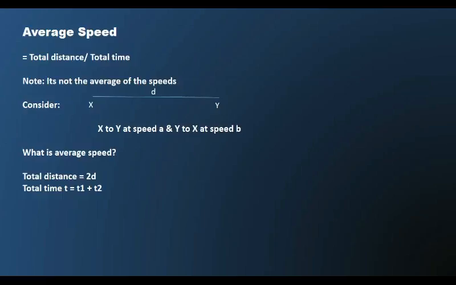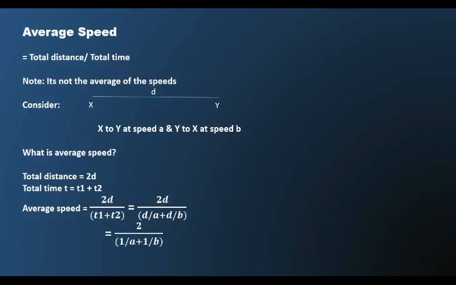Substituting these values to the formula, we get average speed, which is equal to total distance by total time, to be 2d divided by t1 plus t2, and we know that t1 is equal to d by a and t2 is equal to d by b. Now to simplify this further, we can take d common from both the numerator and the denominator and cancel it off. So we would be left with 2 divided by 1 by a plus 1 by b, which in turn may be finally simplified to 2ab divided by a plus b.